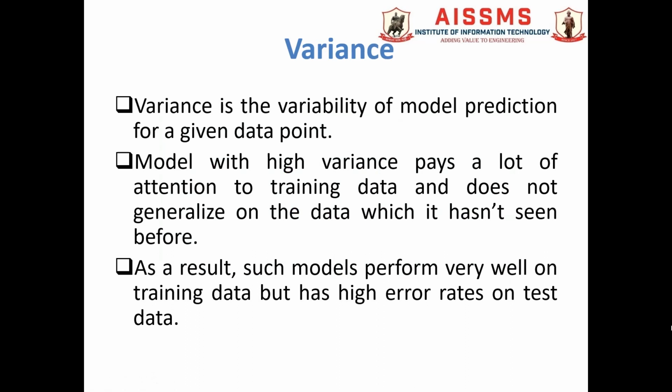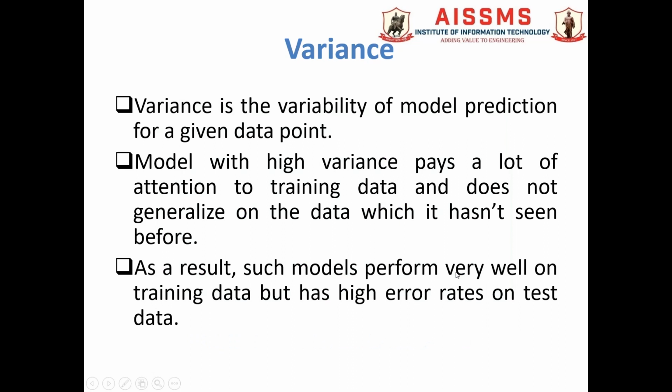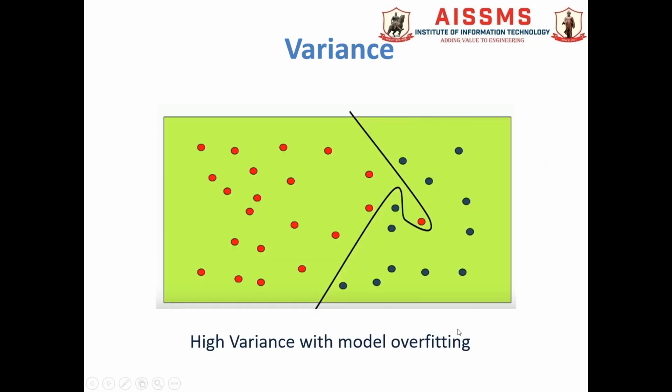Now next is the variance. Variance is nothing but the variability of a model prediction for a given data point. Now in this case we can observe a model with a high variance. It is nothing but the variability of a model prediction for the given data points. And here the variance is very high because the model is an overcomplicated model, overfitting is there.